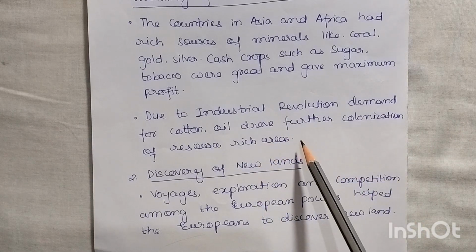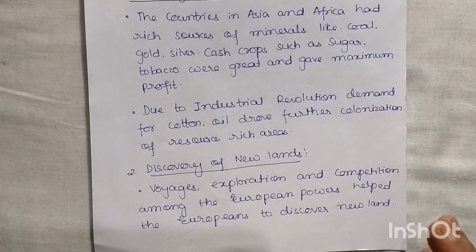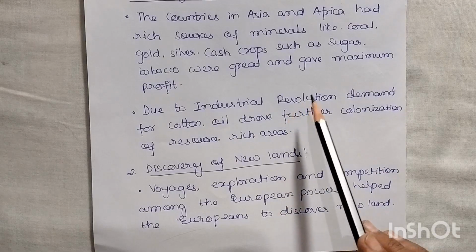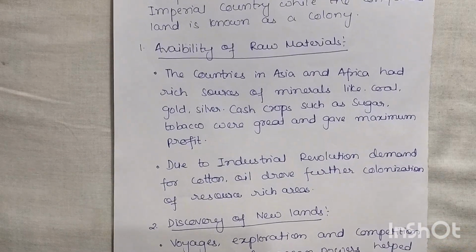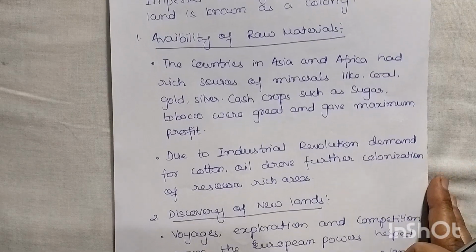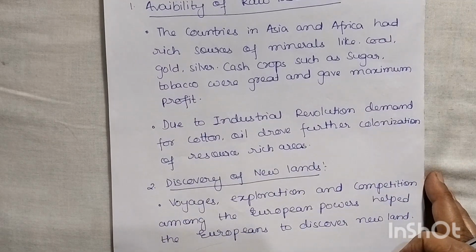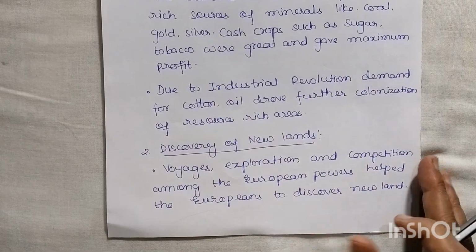So these imperial countries used to colonize these areas of Asia and Africa so that they may take the raw material. Since these countries were rich in raw material, this became one of the reasons for that area to be conquered by the imperial country. So this is the first point.